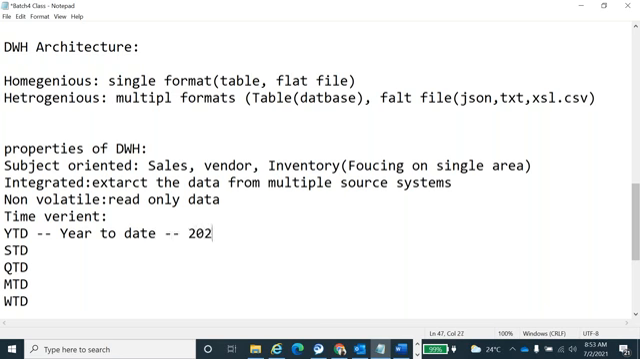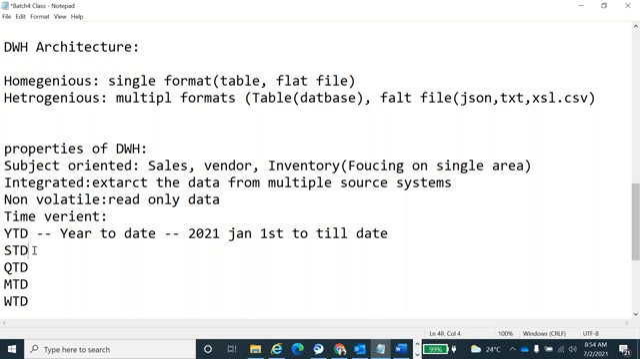Year to date means, for example, here we are in 2021. If I apply the YTD, the data will be pulled from 2021 January 1st till date. That is the YTD calculation. It is going to pull the data from the start of the year till date, whichever date you are in at present. It will capture all the data.